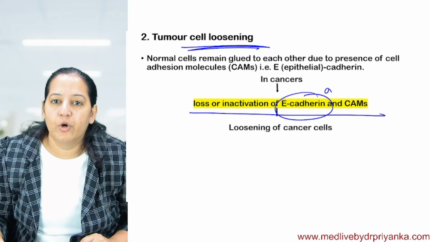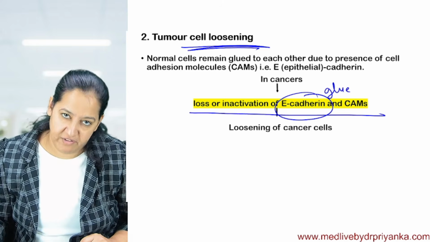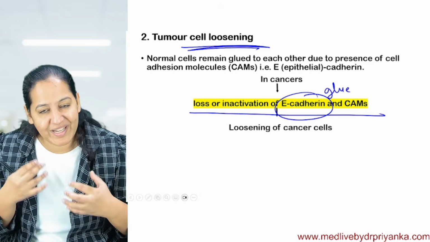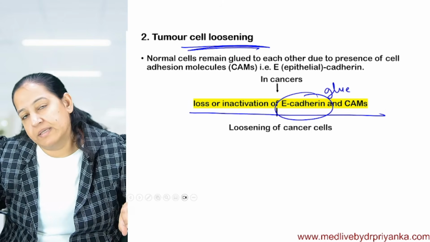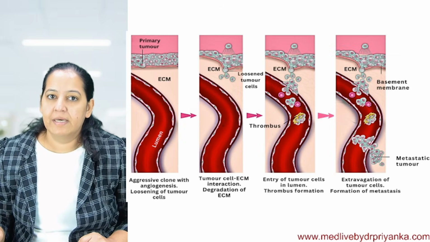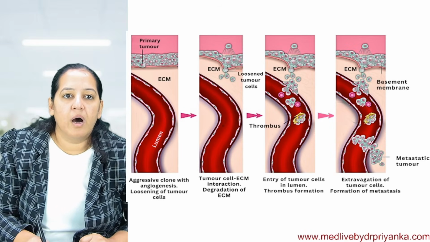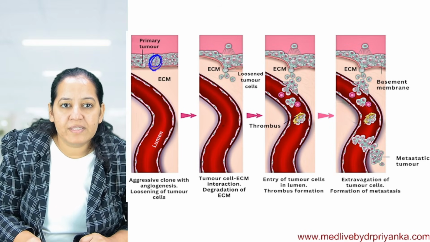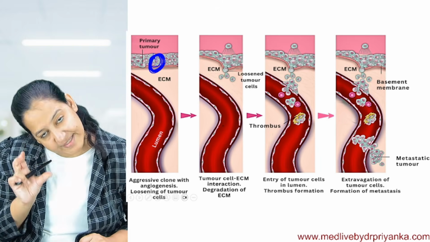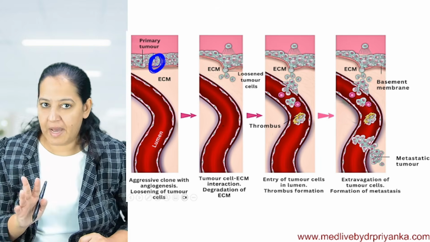E-cadherin is the gum, glue, गोंद, Fevicol. So tumor cells attach with each other with the help of a protein, E-cadherin. If they want to get loosened, they will lose E-cadherin. This is how loosening of the cancer cells takes place. So a cluster of tumor cells gets aggravated and that same cluster gets loosened. How it happens, I have told you.